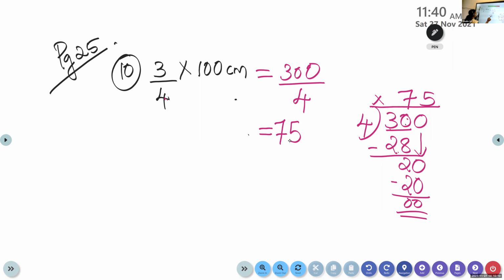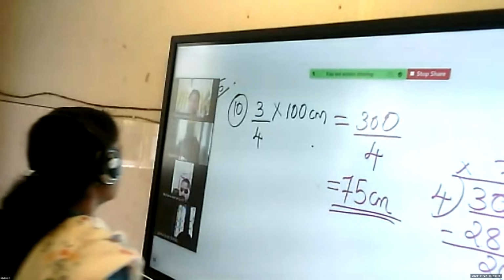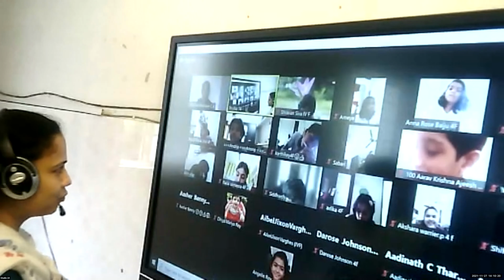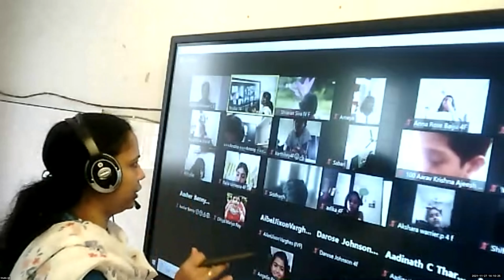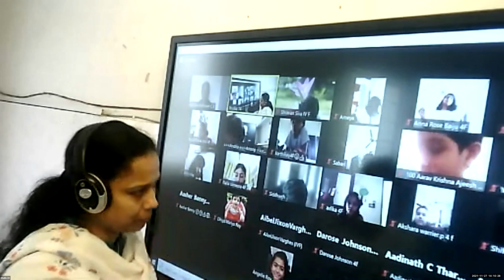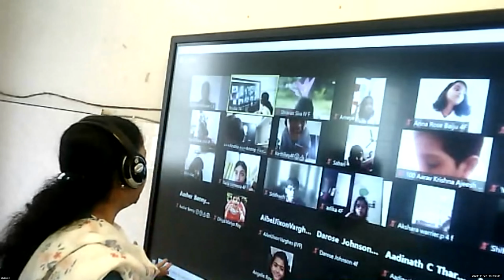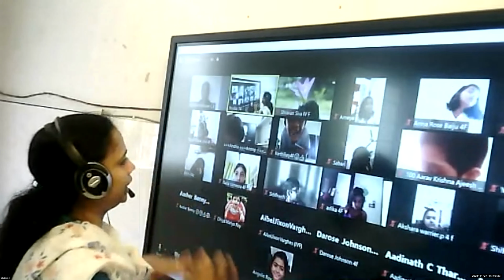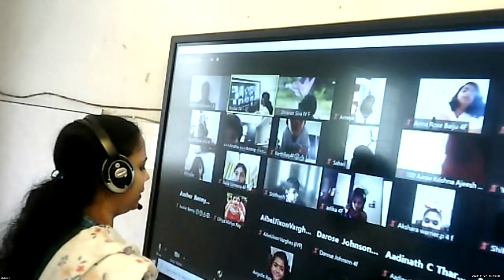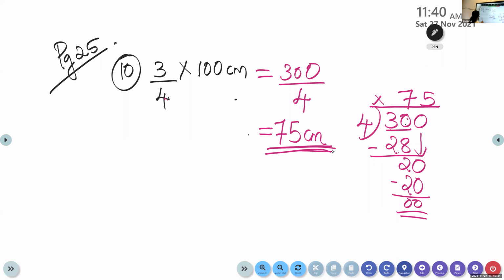75 centimeter. What is CM? CM is not chief minister. CM is centimeter. So children, look at the unit you have to write according to that. If it is minutes, you have to write minutes. If it is gram, you have to write gram. Now this meter we have changed into centimeter. 1 meter is equal to 100 centimeter. So CM should be written there. 75 centimeter. Is that clear, children? Any doubt?